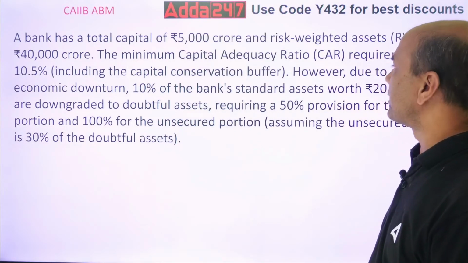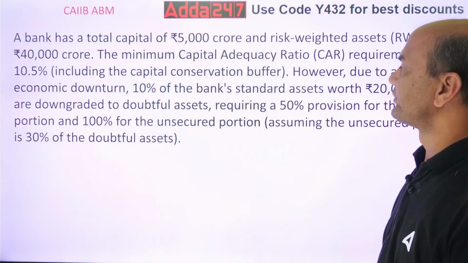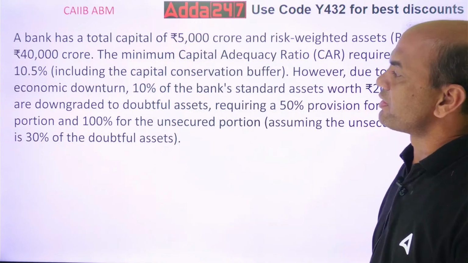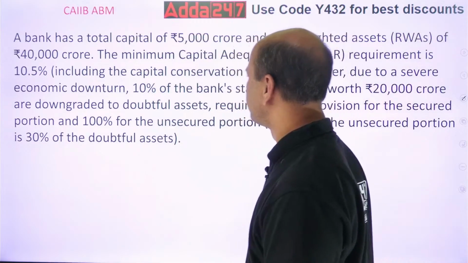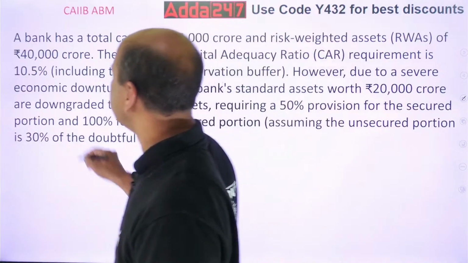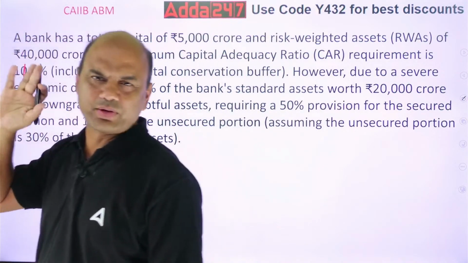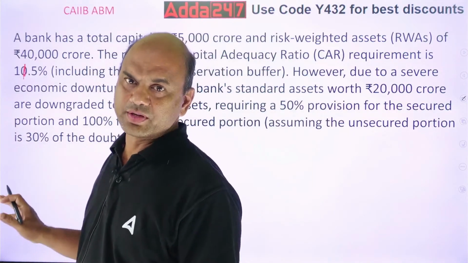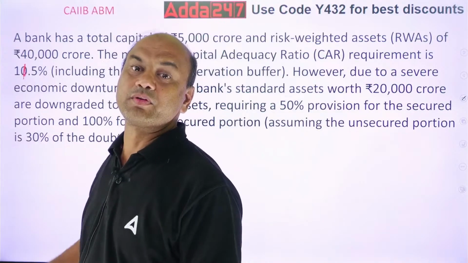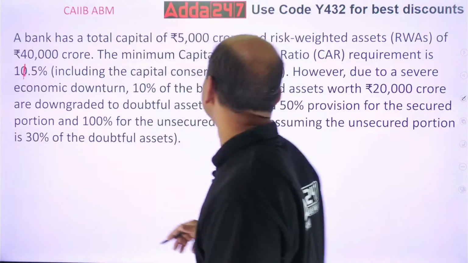The minimum capital adequacy requirement is 10.5% including CCB, 9 plus 2.5. Let's make this 11.5, because the world follows Basel 10.5, but we at RBI require 11.5, with the conservation buffer.